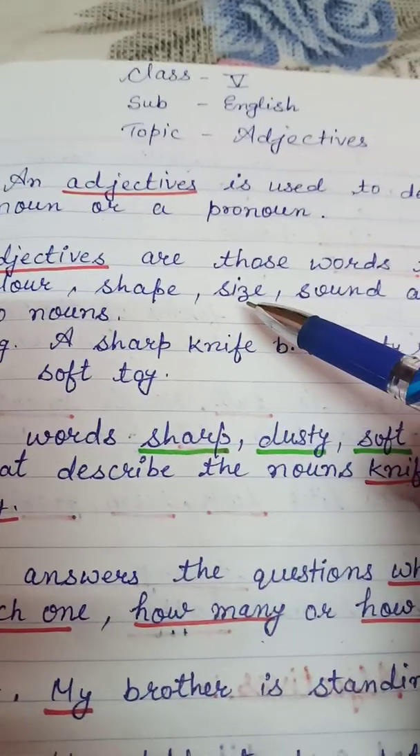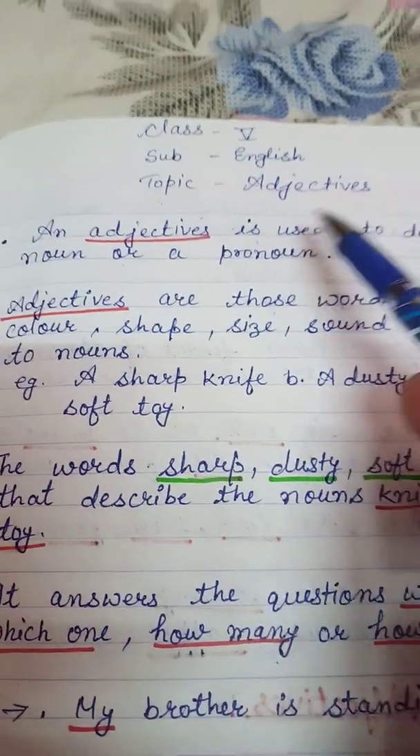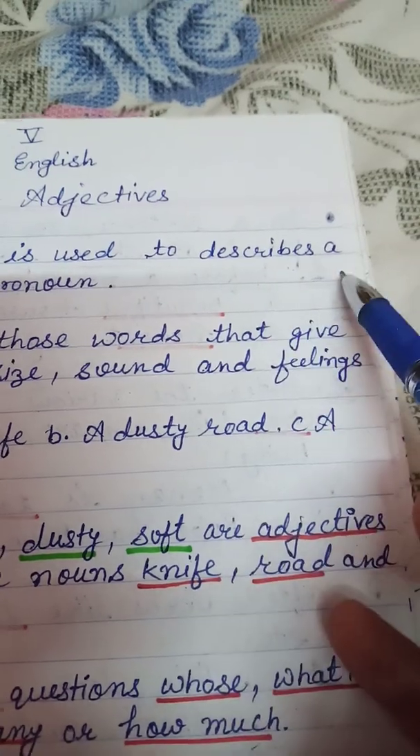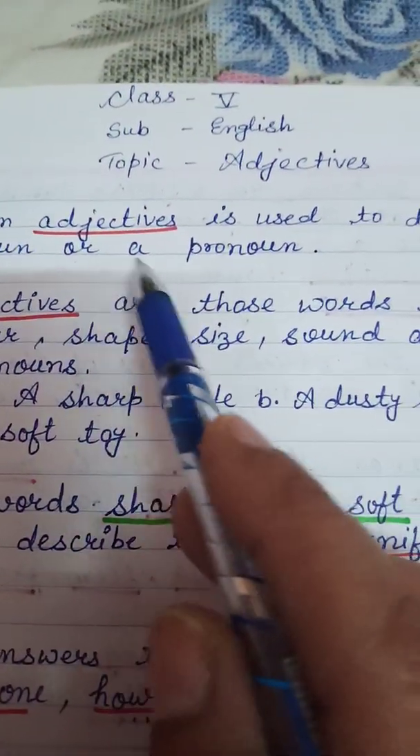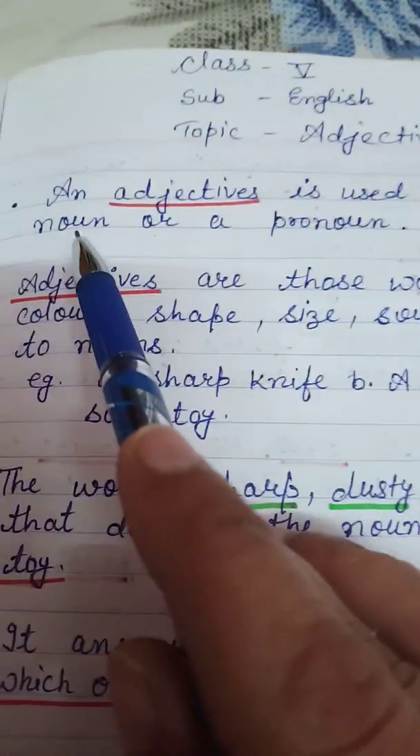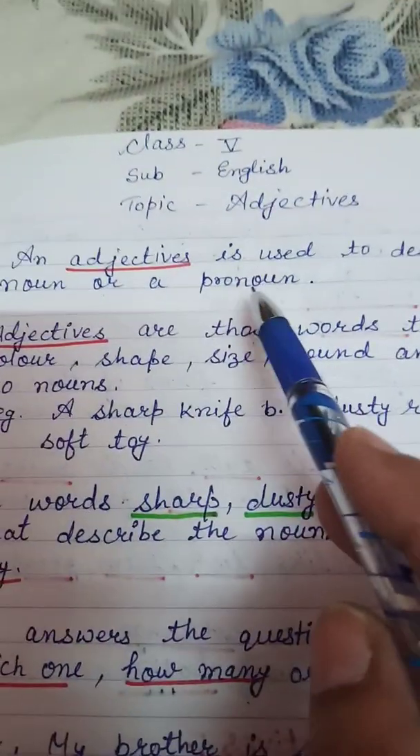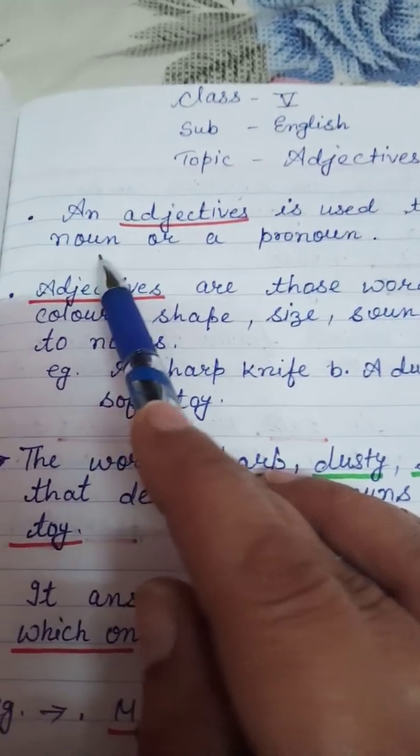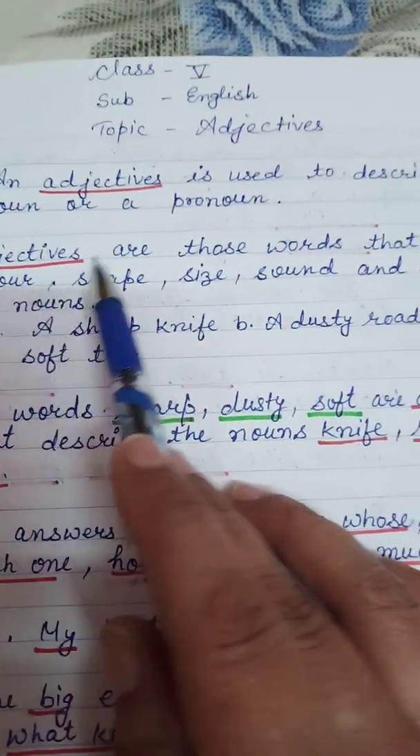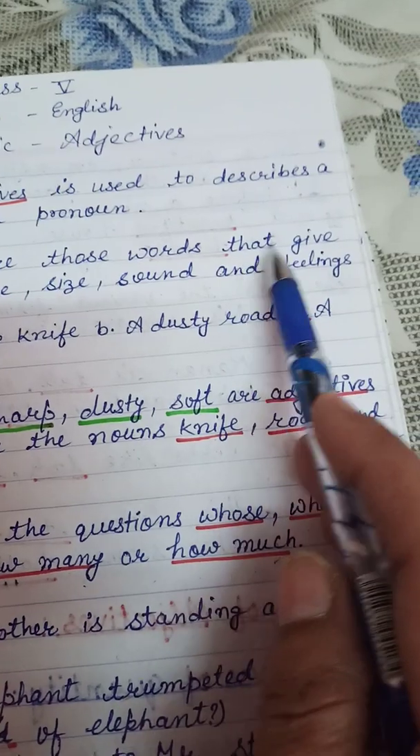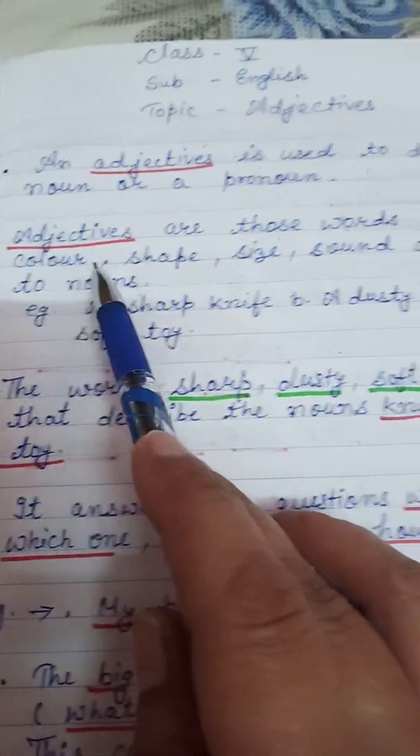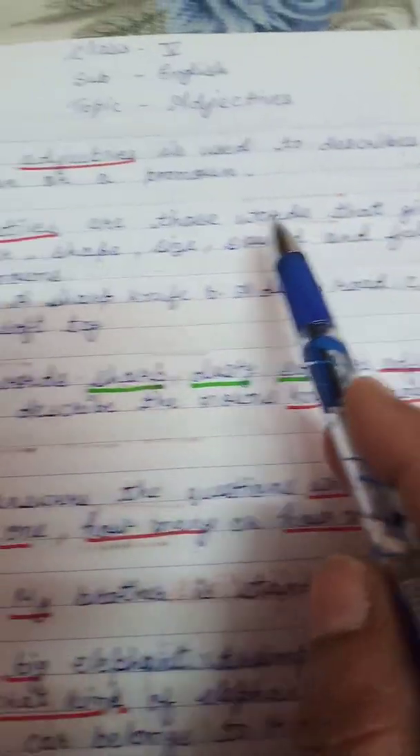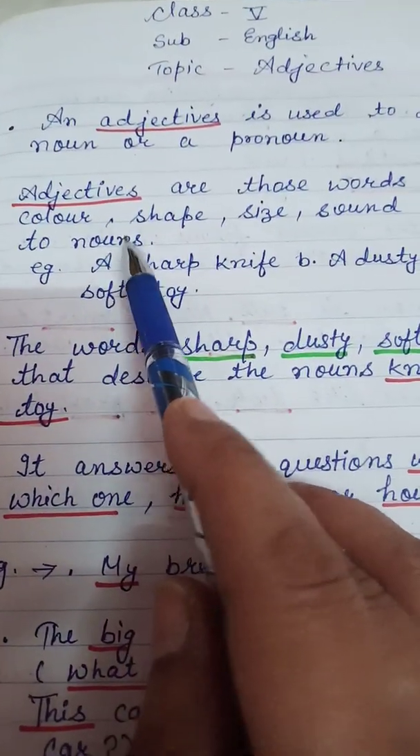Today I am going to start adjectives. An adjective is a word to describe a noun or a pronoun. A noun is a naming word and a pronoun is a word which is used in place of a noun. Adjectives are those words that give color, shape, size, sound and feelings to nouns.